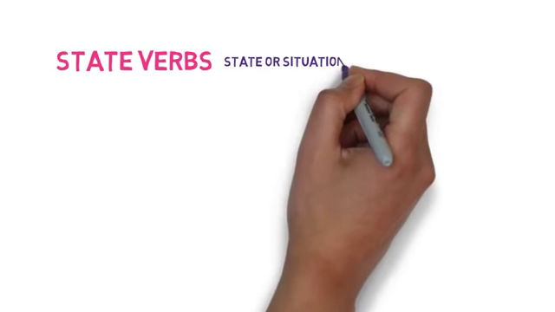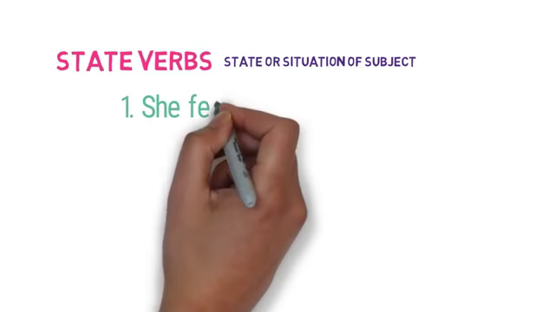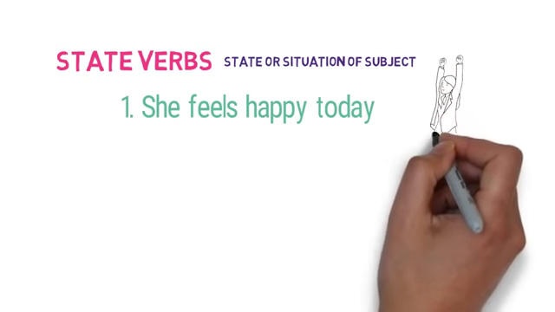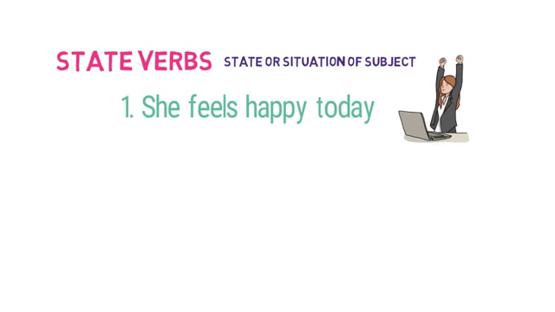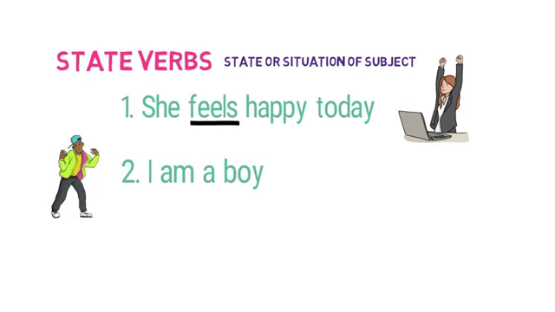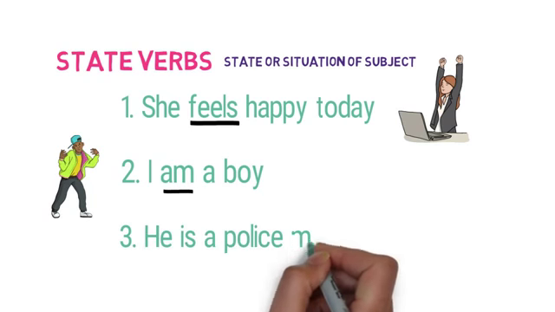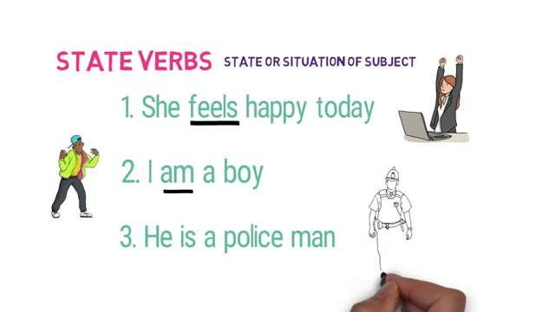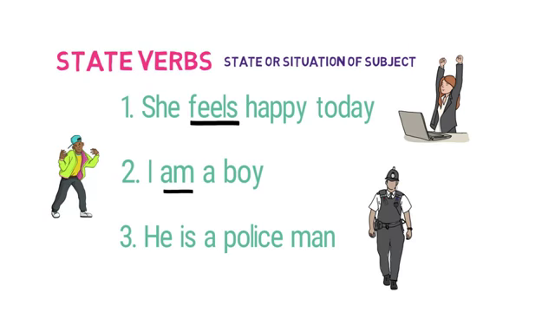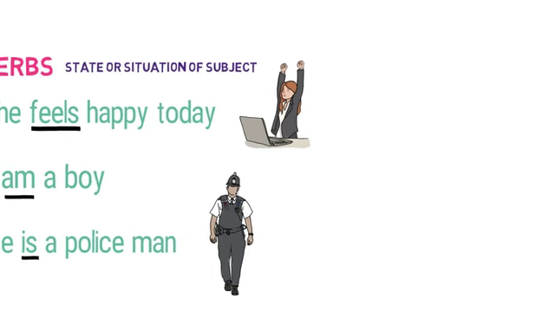Now, let's look into the state verbs. They define the state or situation of subjects. First, she feels happy today. Here, what is the state of the girl? It's feeling happy. So, feels is a state verb. Second, I am a boy. Here, how do we define whether he is a boy or not? Using am as a state verb. Third, he is a policeman. Here, the state of that person is that he is a policeman. So, is is used as a state verb here. So remember, verbs tell about the action or state of the subject.